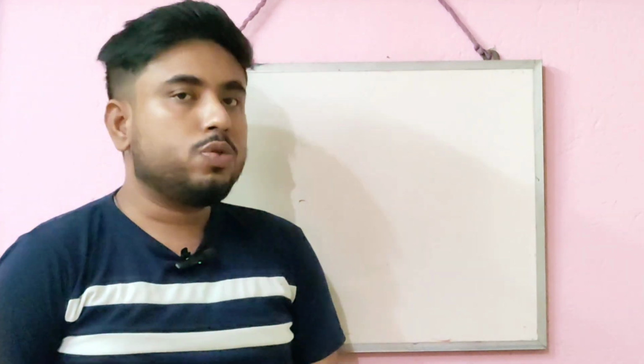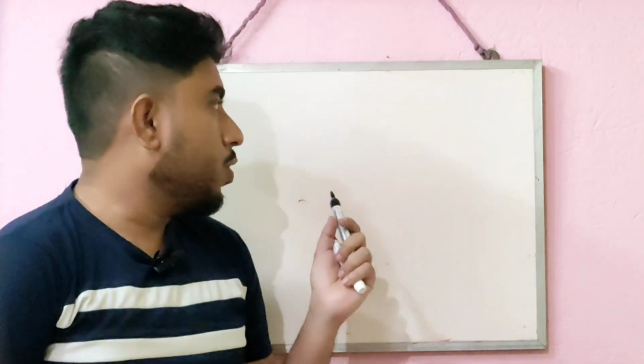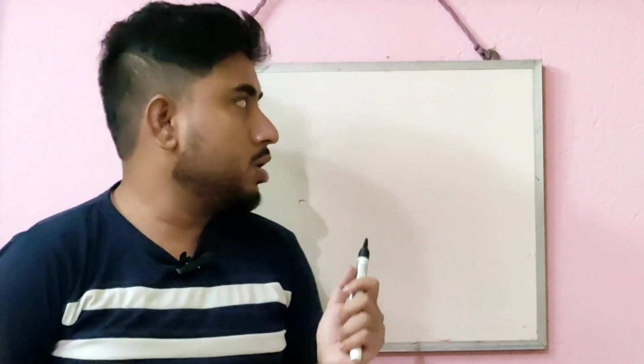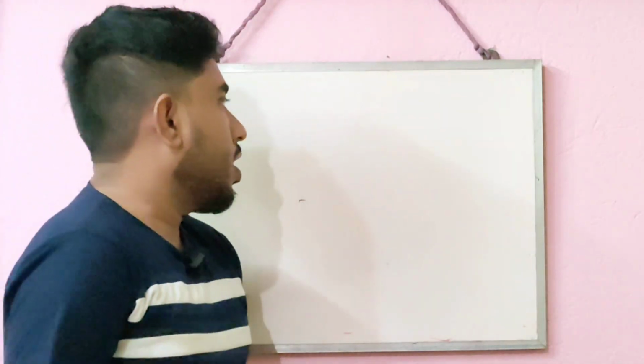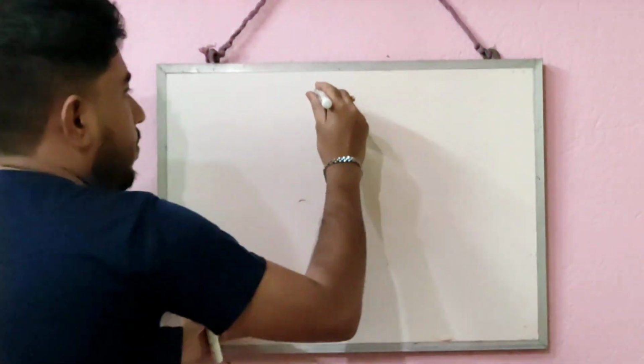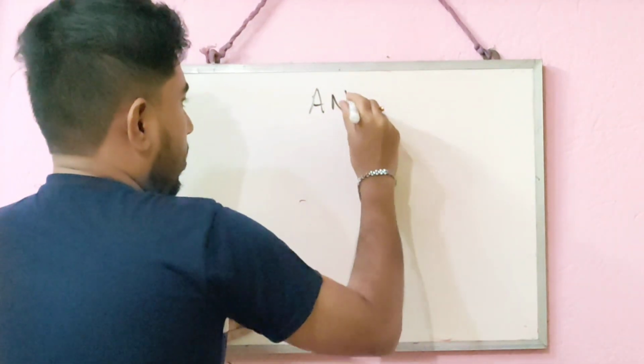Last class, we saw what the autonomic nervous system is, what their physiological function is, what they generally do in our body, and what the main receptors are which help the ANS produce different drug actions. All about the autonomic nervous system I have already discussed in the previous video. Go and check it out before going to today's video, which is based on the drugs acting on the autonomic nervous system.